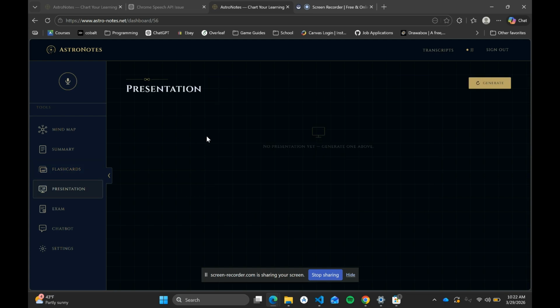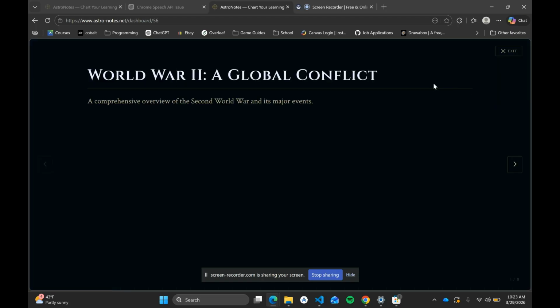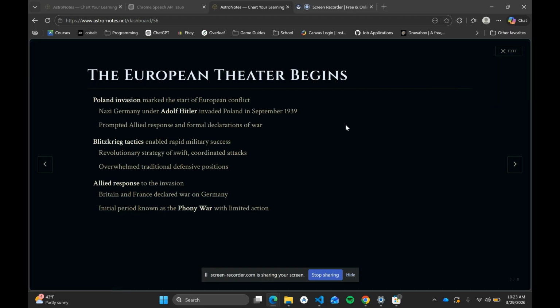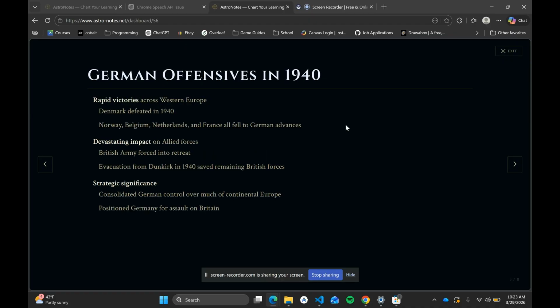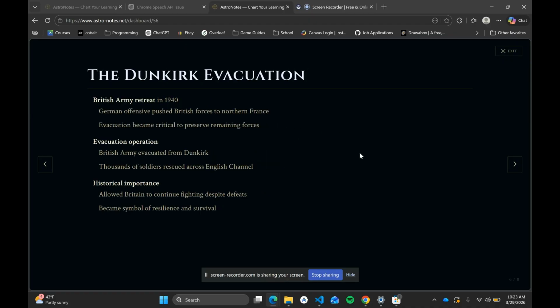Next up, we have a presentation that you can create. This is really good for if you want to have a study session with other people and share all the information from that lecture, or just review everything in a different layout that's a little bit easier to see. There's a present mode where you can go through all the different topics laid out in a really organized manner to go through all the different things that were in that lecture.